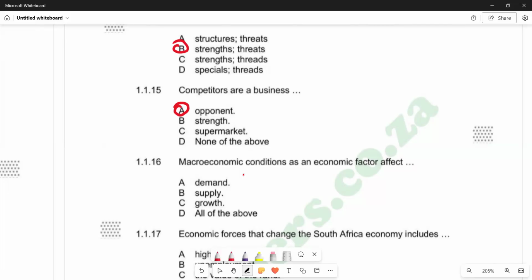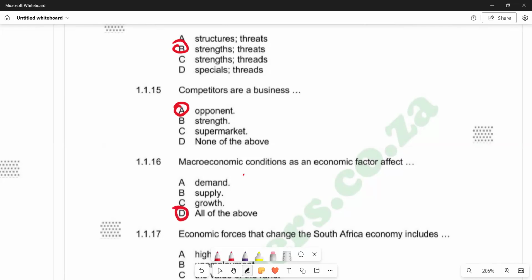So they are going to supply less products because our revenue is going to go down. So the capacity to produce also is going to go down. So it's going to affect demand, it's going to affect supply, even growth in the economy in terms of the total monetary value of goods and services that are being produced in the country will go down since supply is also going down. So it means all of the above is correct. Demand, supply, and growth are all applicable in this case. So we have got D as the correct answer.